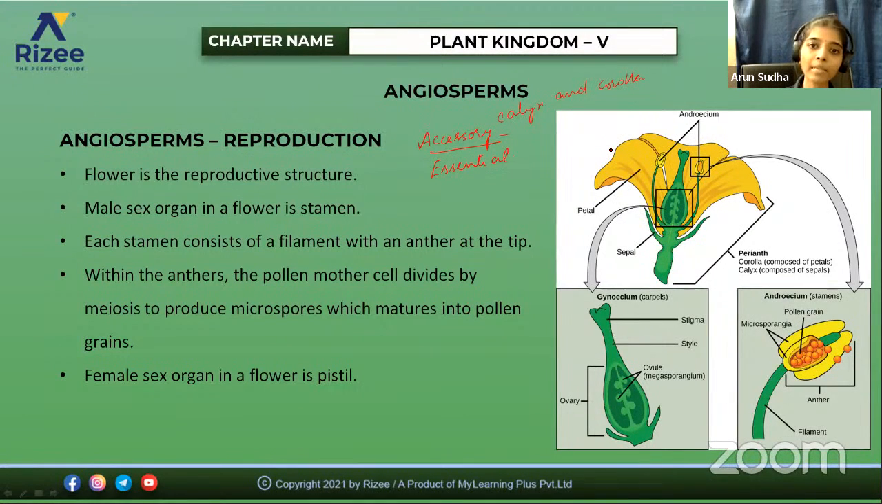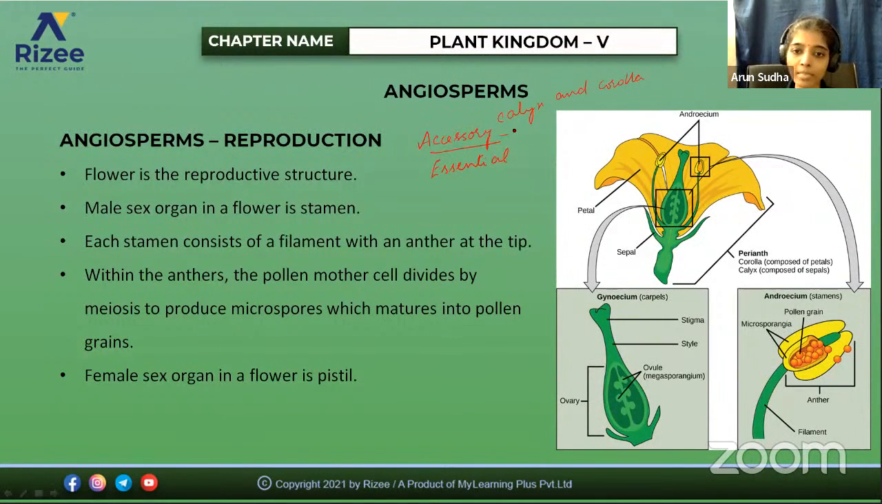When you compare the type of pollination in angiosperms, the pollination is by many agents: wind, insects, animals, and water can act as pollinating agents. But in gymnosperms, wind is the main pollinating agent. The pollen grains are carried by wind and transferred to the micropyle end of the ovule. But in angiosperms there are many pollinating agents because of the presence of flowers, which attract many insects and birds.